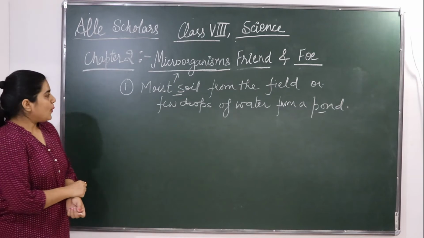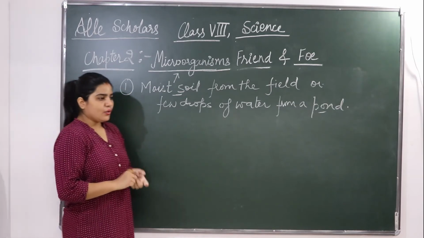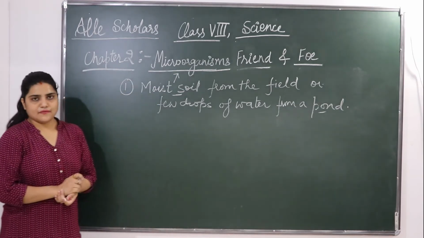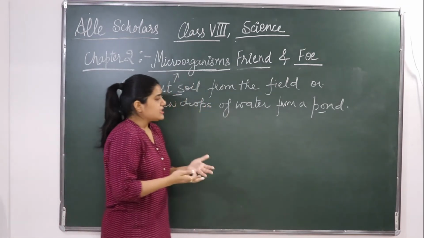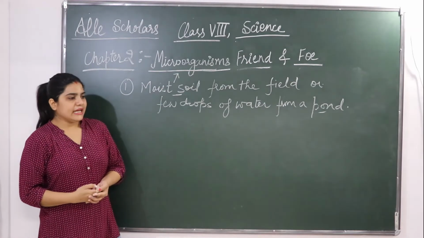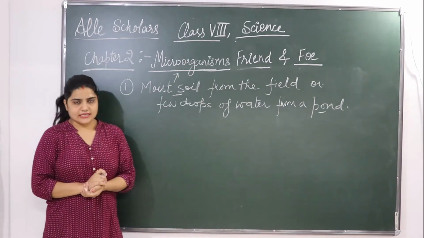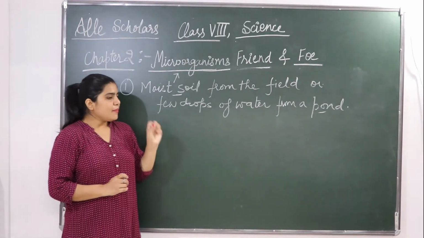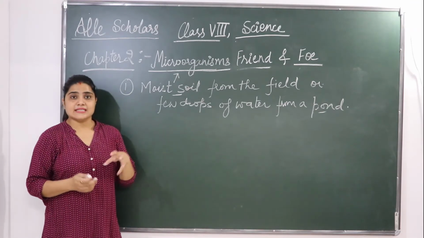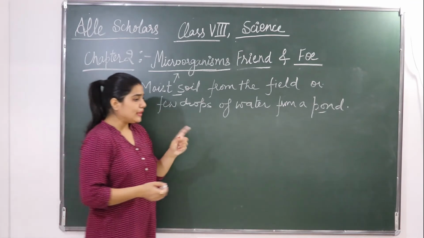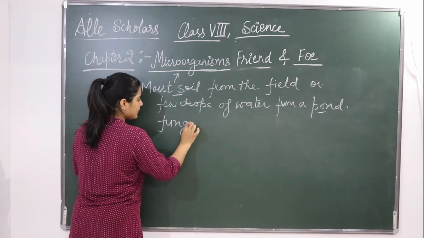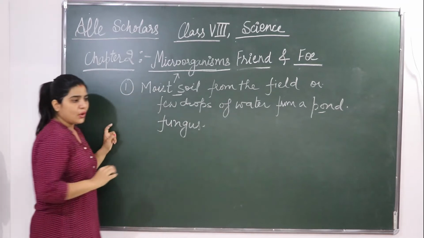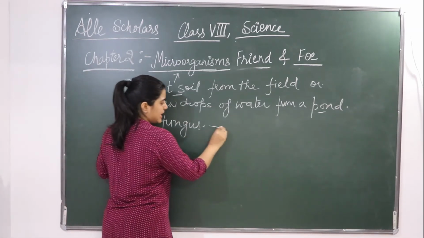So these microorganisms, or as I have told, microbes, are so small in size that they can't be seen by our naked eye, as I have already told you. Some of these, such as fungus, one type of microorganism, grows on bread, as I have already told you.